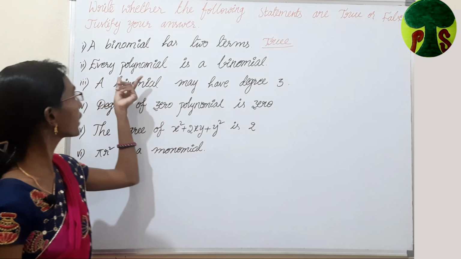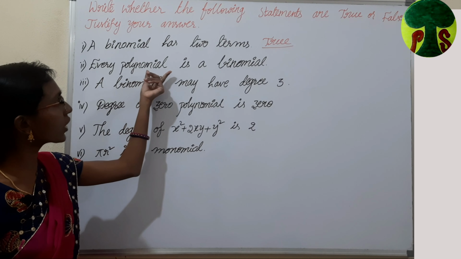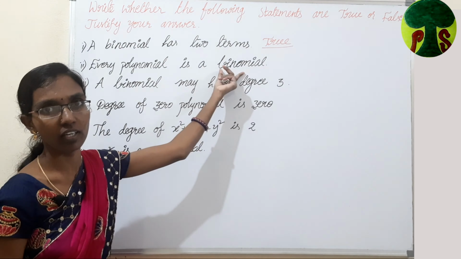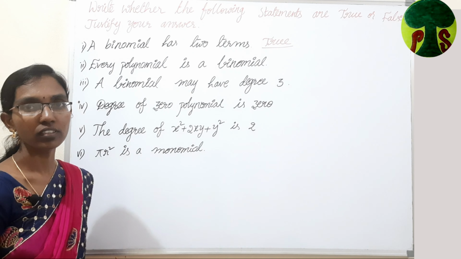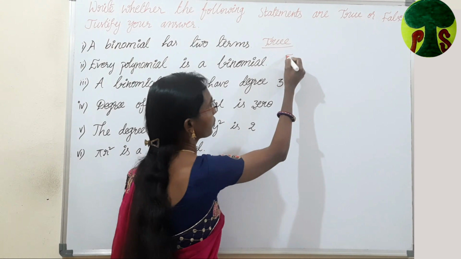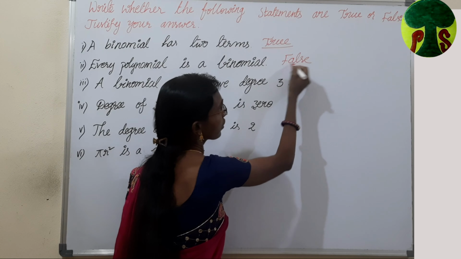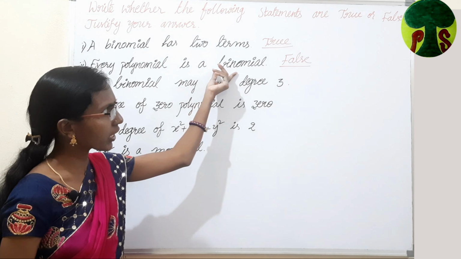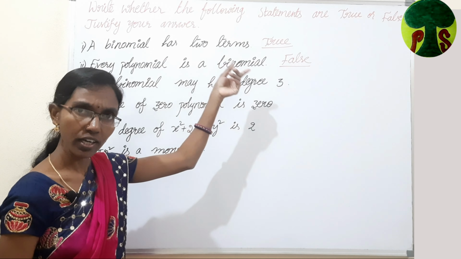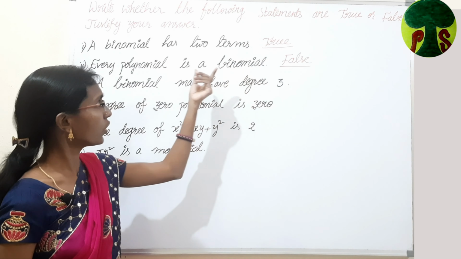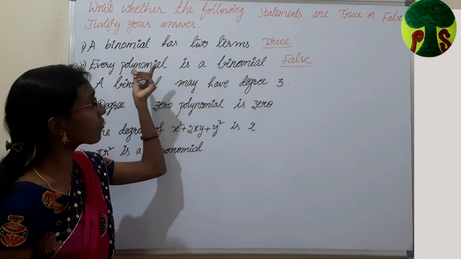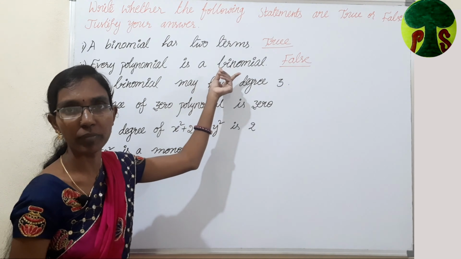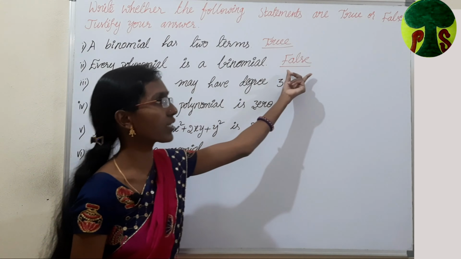Let us come to the second statement. Every polynomial is a binomial. Is it true or false? It is false. Why is it false? Because a polynomial may be a monomial, a binomial or multinomial. So, we can't say that every polynomial is a binomial. That is the reason the given statement is false.